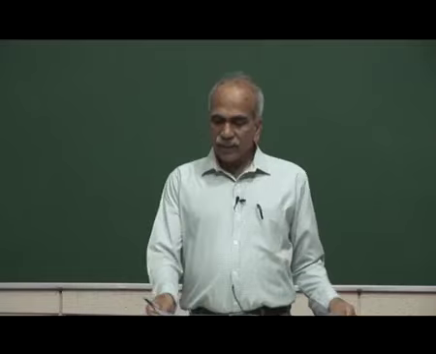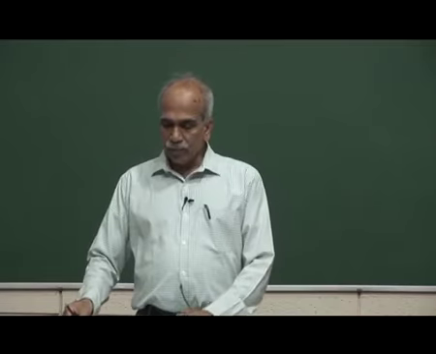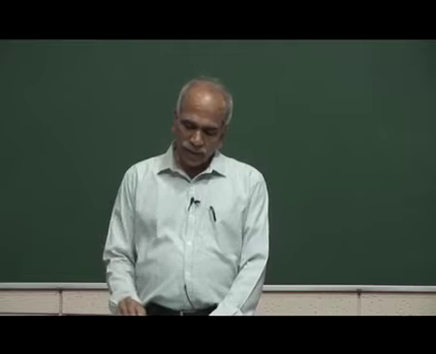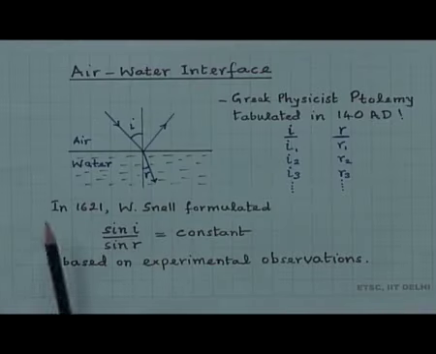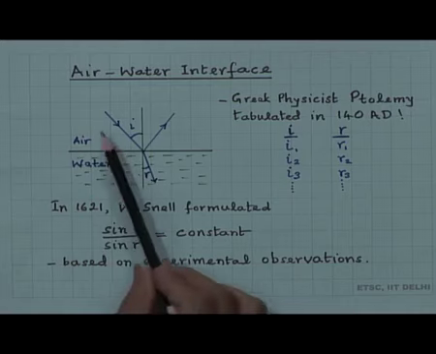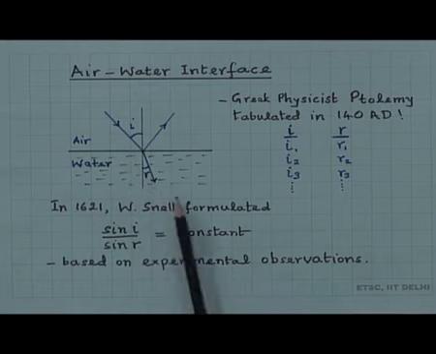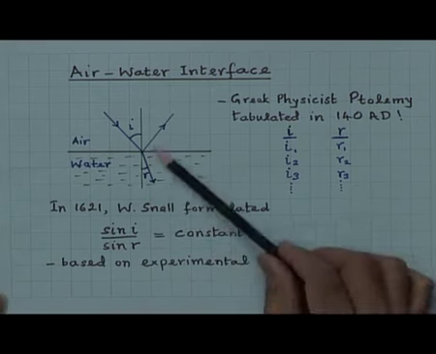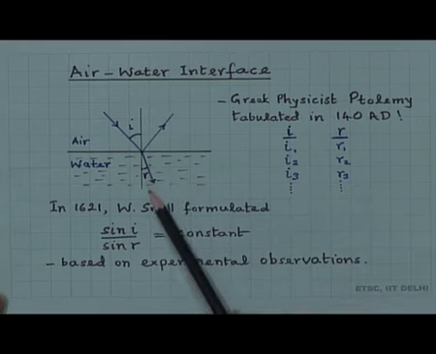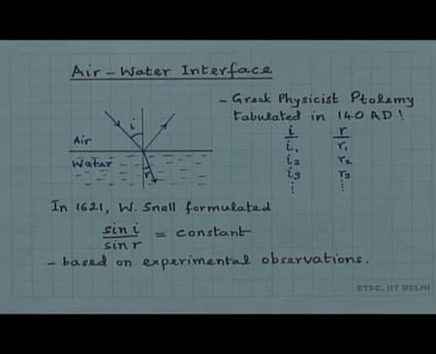Now, if we consider an air water interface in particular, because the water air interface is very commonly encountered in day to day life, a light beam incident on a water surface, a part of it is reflected back and a part of it is transmitted into the medium.